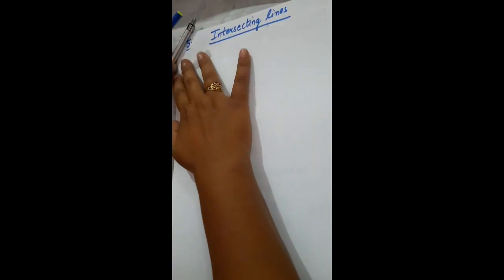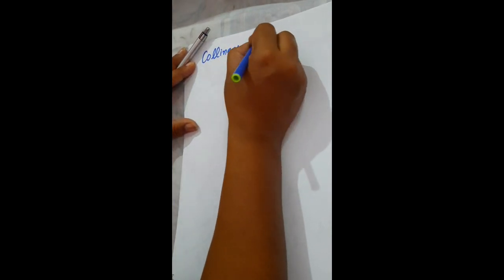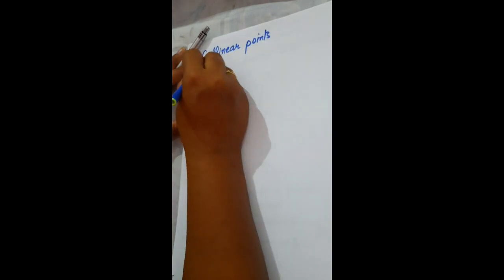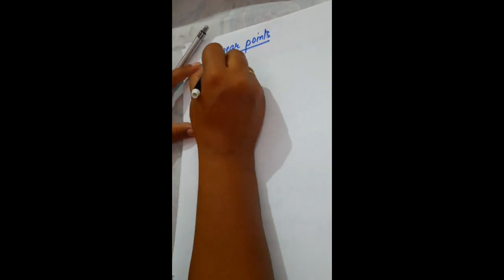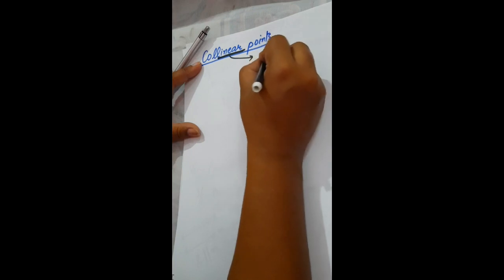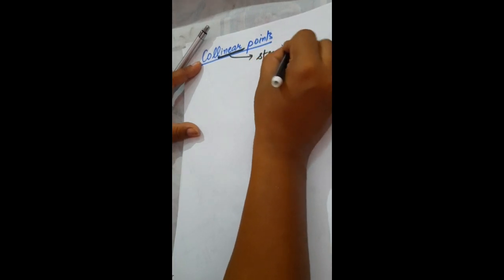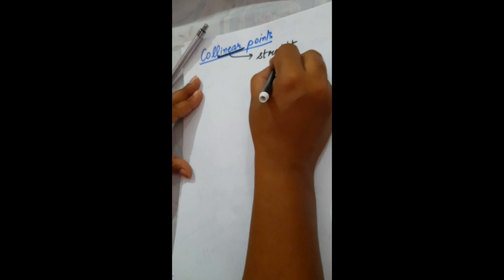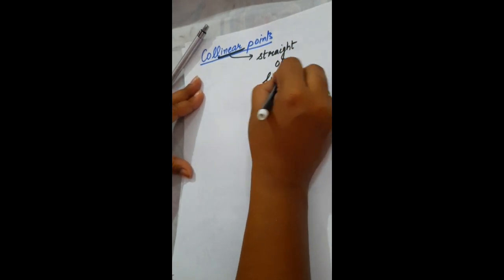Now next we have collinear points. As in the word collinear, linear indicates straight, or we can simply say lie on a line.